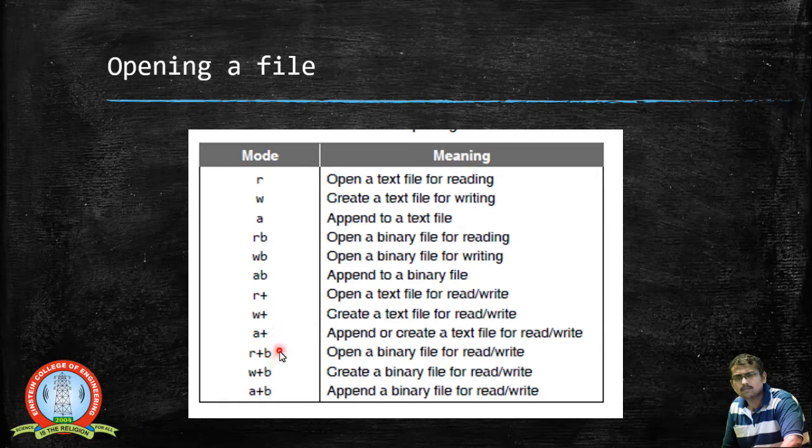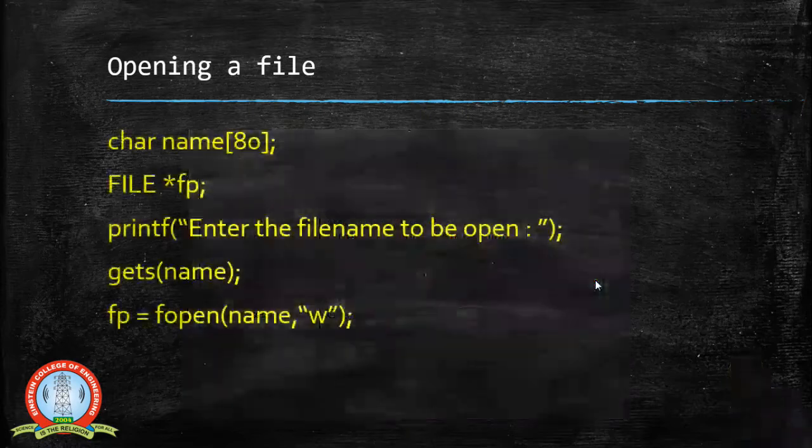And similarly the same can be performed with respect to the binary file also, where you can perform both read and write operations. When specifying the mode inside the argument, you just give it as R plus B. So these are some of the modes that are present in the fopen function.